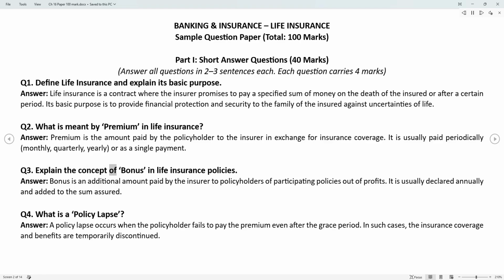Q3. Explain the concept of bonus in life insurance policies. Answer. Bonus is an additional amount paid by the insurer to policyholders of participating policies out of profits. It is usually declared annually and added to the sum assured.